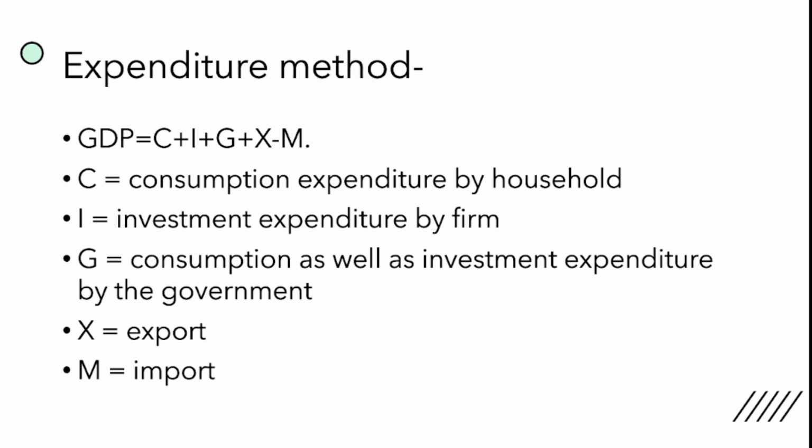Now guys, we need to understand one more thing here. This is about export and import. See, there is no economy in the world where we do not have import or export. So if we are calculating the GDP from the expenditure method, then we need to add the net export in our final production to get the aggregate value.